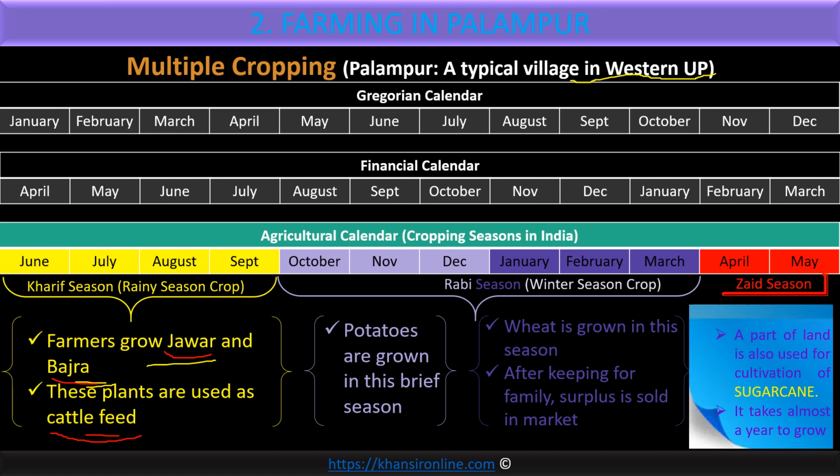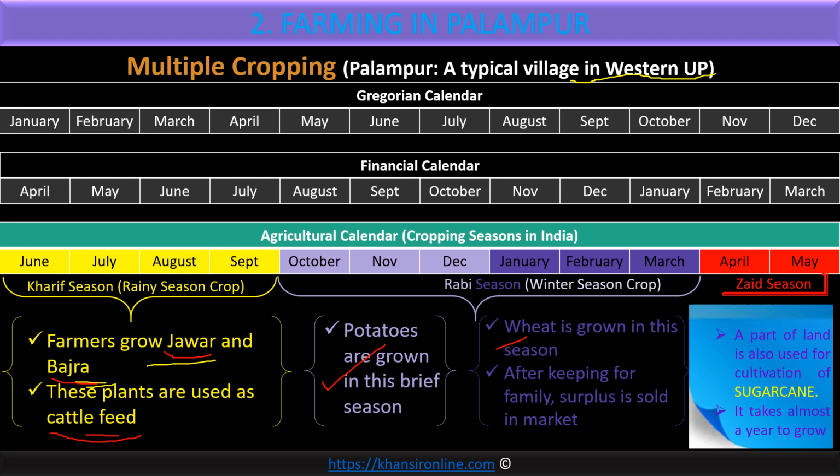Now the Rabi season, a winter season crop, harvested in the summer season. It means it is sown in the winter season and harvested by the early summer; with the arrival of summer, they cut it. So potatoes are grown in this season. Which season are we talking about? We are talking about the Rabi season, which is sown in the winter season and harvested at the arrival of the summer season. Now wheat is grown in this season. Wheat is the main crop.